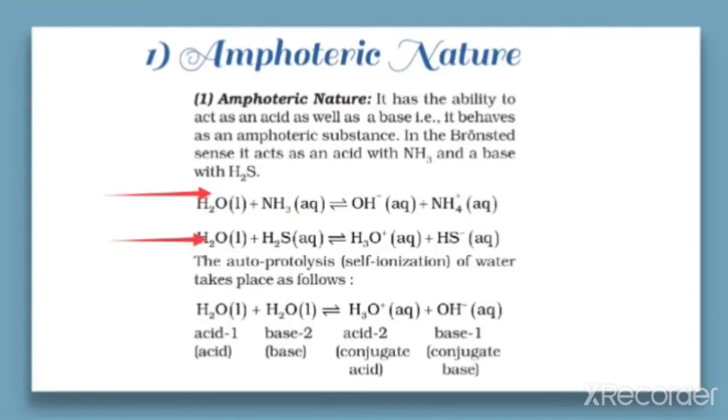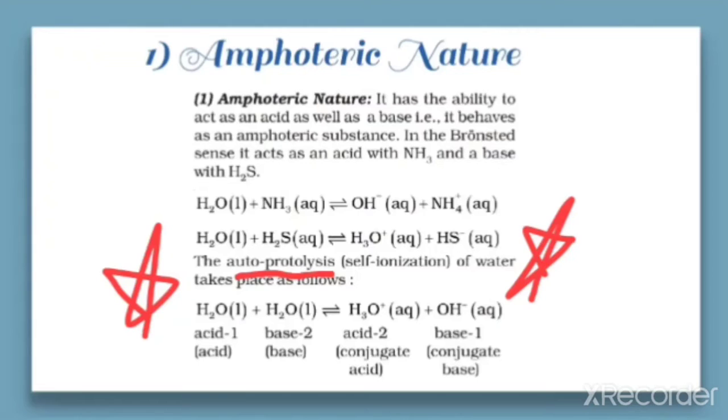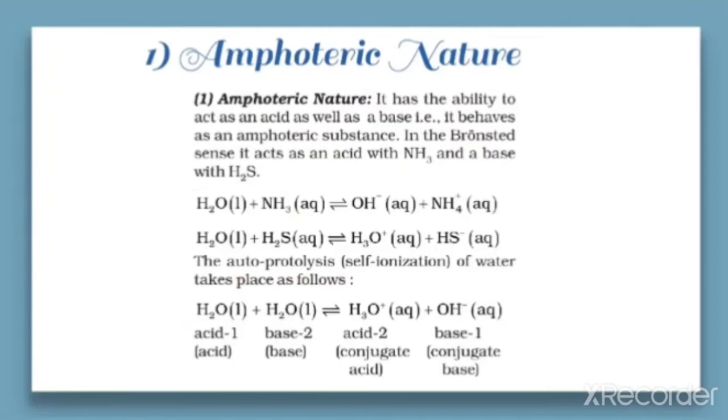It can also be explained through protolysis, that is self-ionization, which is also called autoprotolysis. It's a very important definition. Usually the question will be asked on this: what is autoprotolysis of water or the self-ionization of water? So it is an important one. The definition is also important and the equation is also important. So what is autoprotolysis? Autoprotolysis means it is self donating the proton and accepting the proton here. That is, it is self-ionization.